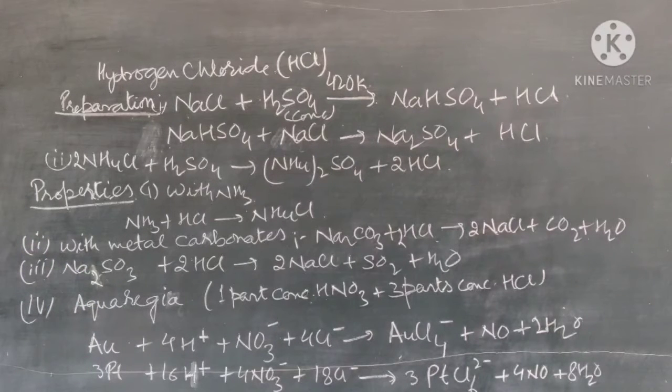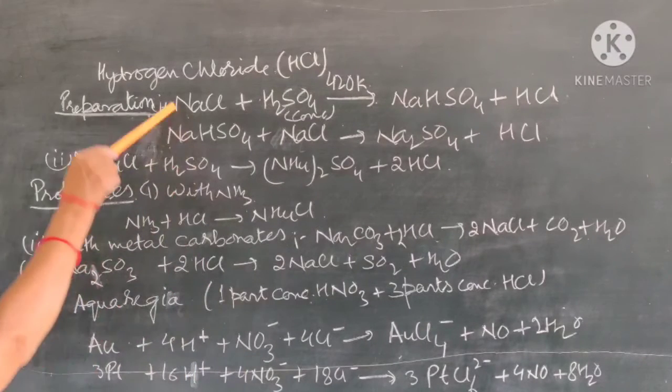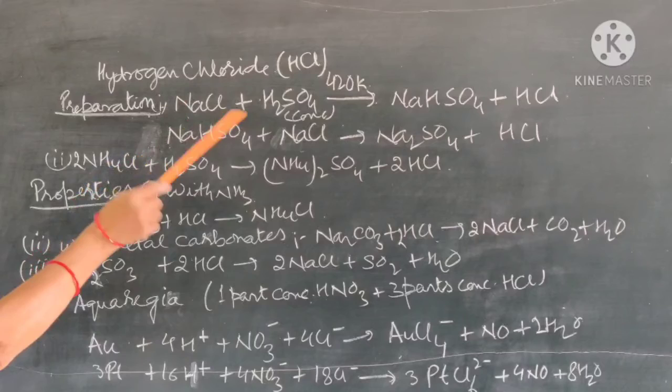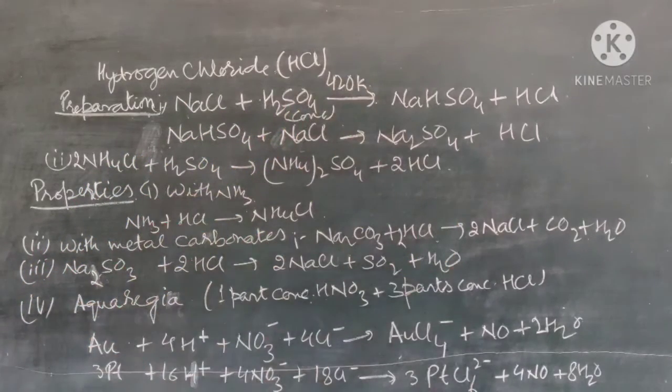Actually, HCl is a gas, but it is highly soluble in water. That's why the solution is called hydrochloric acid. For the preparation of hydrogen chloride, sodium chloride reacts with concentrated sulfuric acid, and it forms HCl gas.